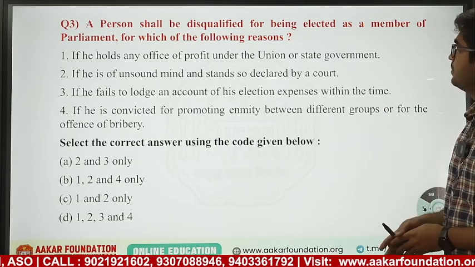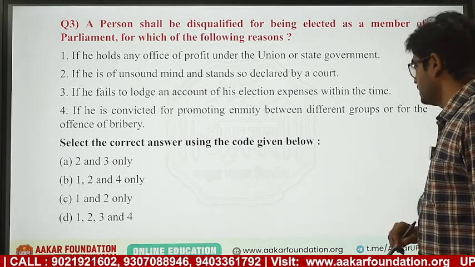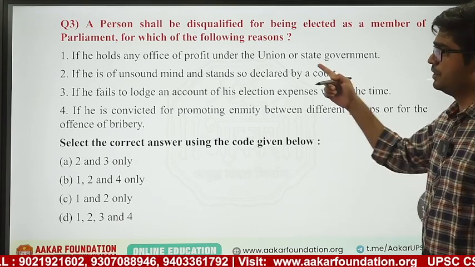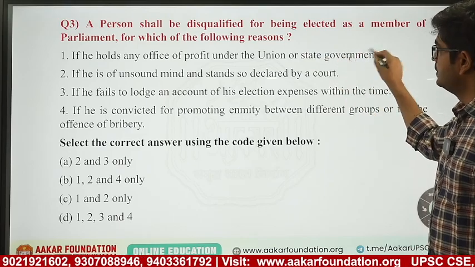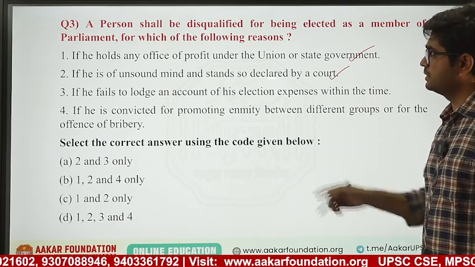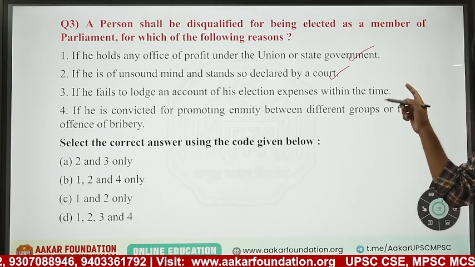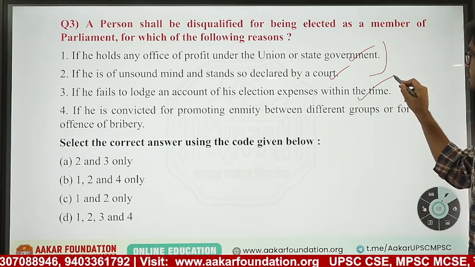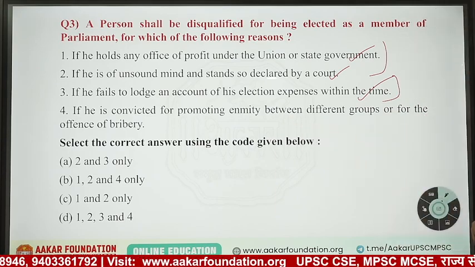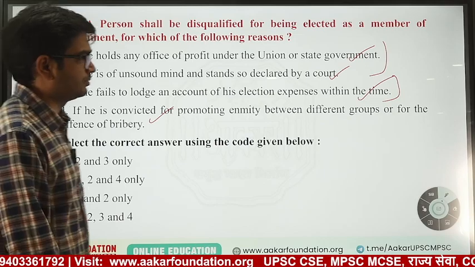A person shall be disqualified for being elected as a member of parliament. Okay, this is a disqualification question. If he holds any office of profit under the union or a state government. I've already told you, office of profit is a condition for disqualification. So this statement is correct. If he is of unsound mind and stands so declared by the court, this is also one of the conditions. These are directly given in the constitution. If he fails to lodge an account of his election expenses within the time, this is also one of the conditions. These conditions are in the constitution, and this is given in the RP Act of 1951. If he is convicted for promoting enmity between different groups or of the offence of bribery, this is also one condition. All the 4 conditions are correct. Answer is 1, 2, 3, 4.